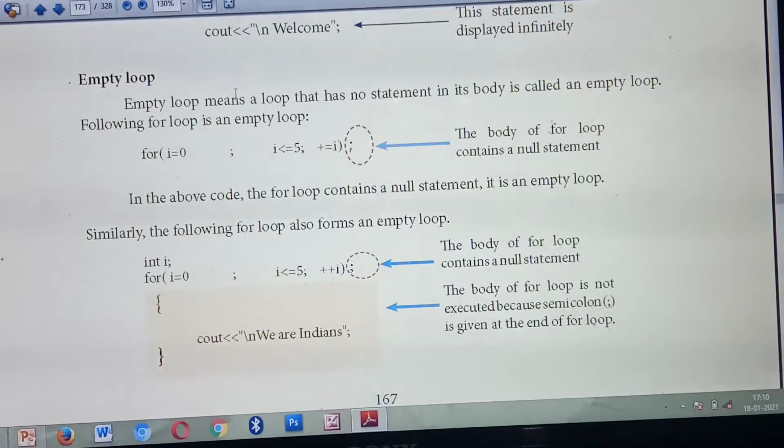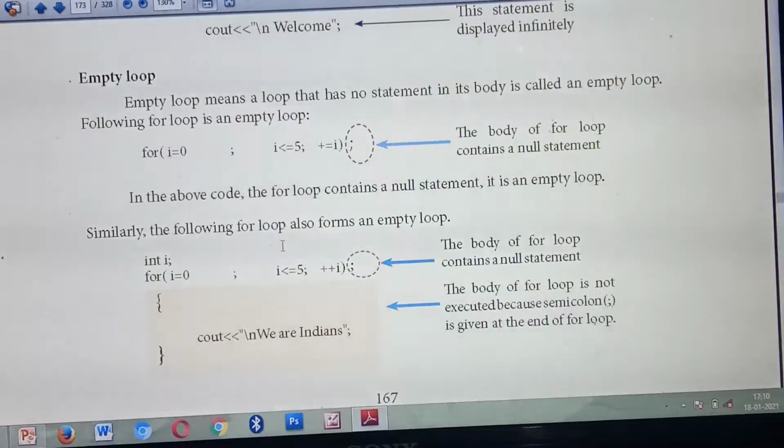What is the example? First is for. What is this part? The initialization part: i equal to 0, then separated using a semicolon. Then what condition are you giving? i less than or equal to 5. Next, the update, i plus plus, then a semicolon.